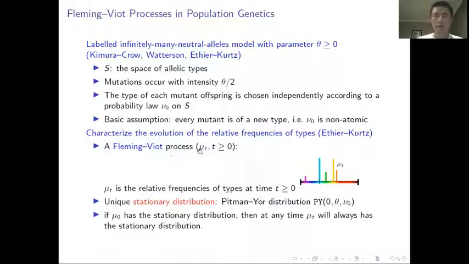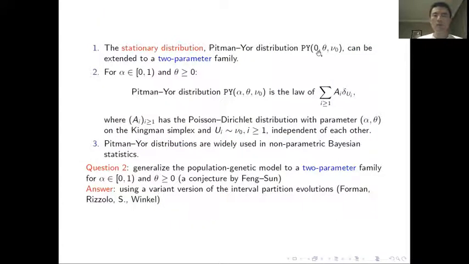That is a process mu taking values in the space of atomic measures on the space of allelic types, so that at each time t, mu t is the atomic measure which gives you the statistics of relative frequency of types at time t in that population. They show that this process has a unique stationary distribution given by the Poisson-Dirichlet distribution with parameters 0 and theta. In fact, the Poisson-Dirichlet distribution could be extended to a two-parameter family with parameters alpha and theta. So a natural question is, can we generalize this population genetic model to a two-parameter family as well?